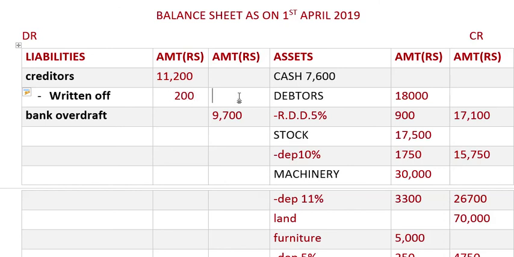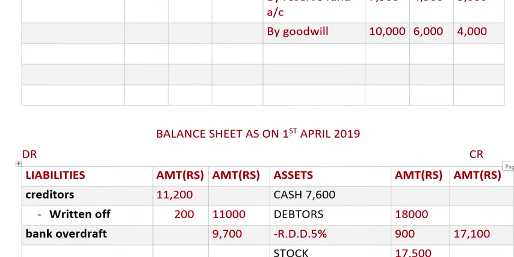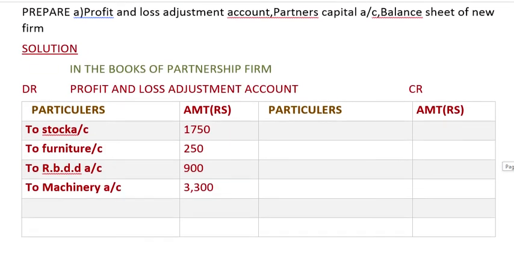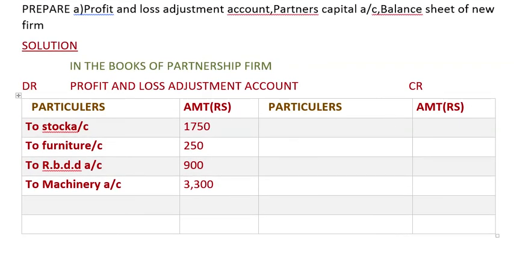So that gives 11,000, and the second effect of this will be writing over here by creditors account 200.